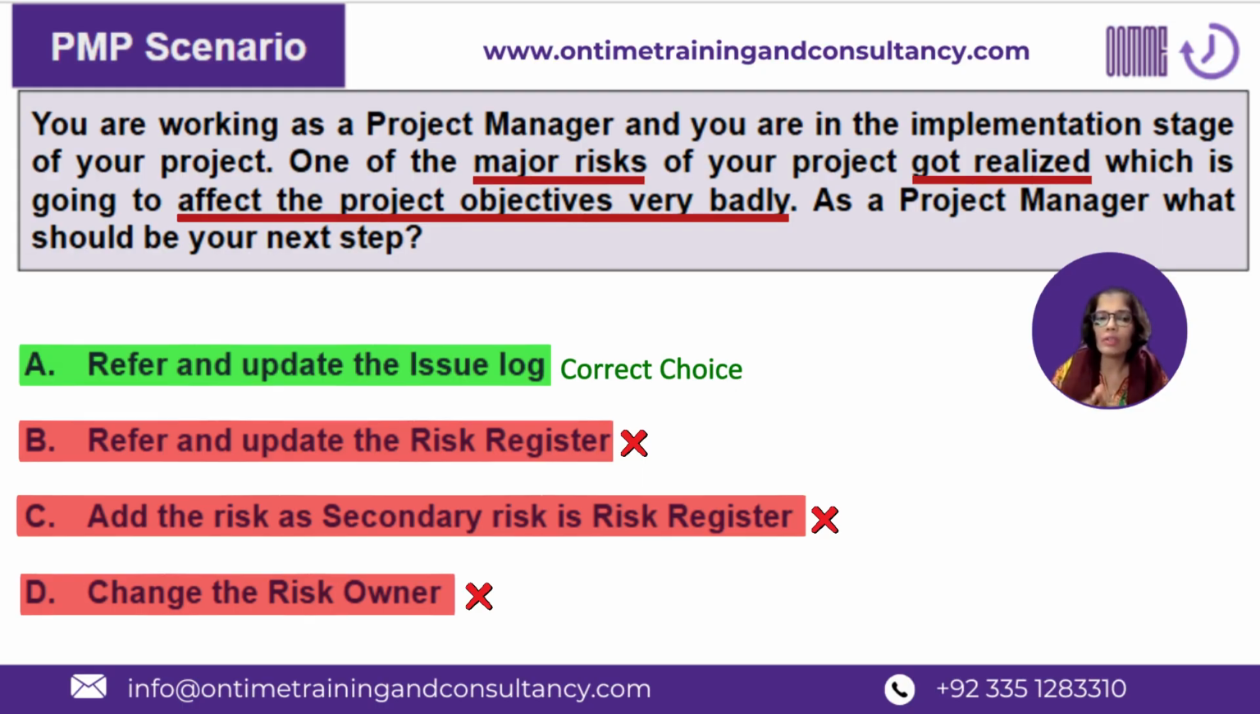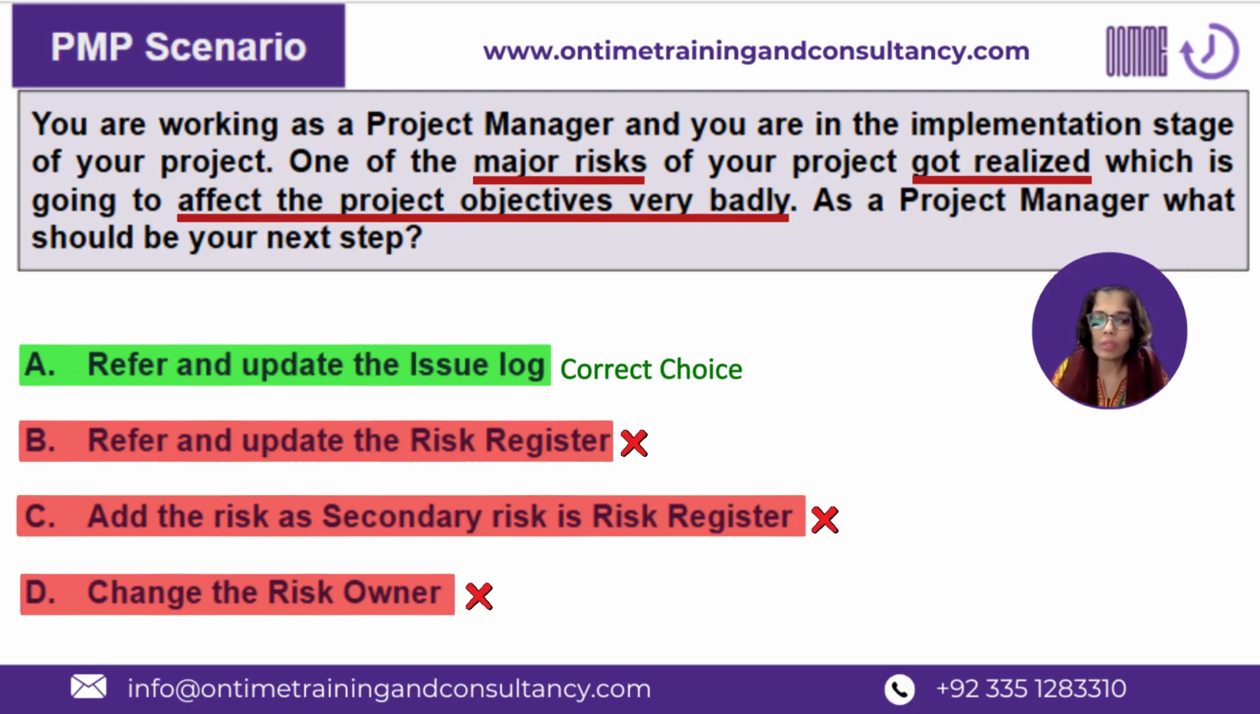And the other reason why D is not our choice is because the risk already has occurred. So now the risk doesn't belong to the risk register. It doesn't belong to the risk owner anymore. Now it is going to belong to someone who is going to be the issue owner, right? So even if you change the risk owner for this particular risk, this is not going to be helpful. So this is not the choice.